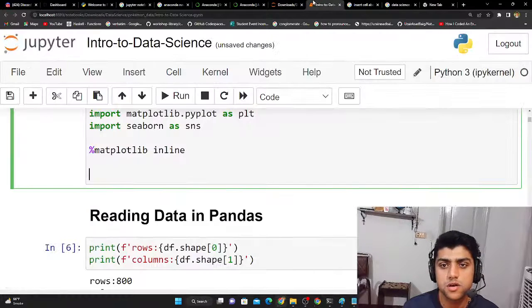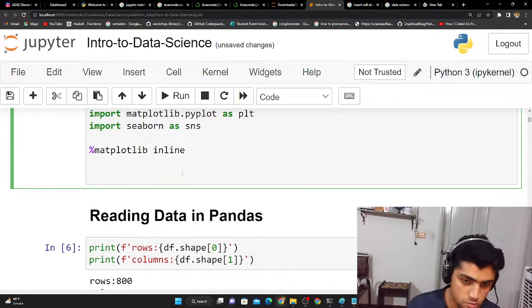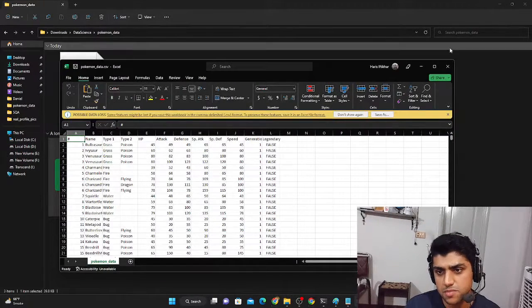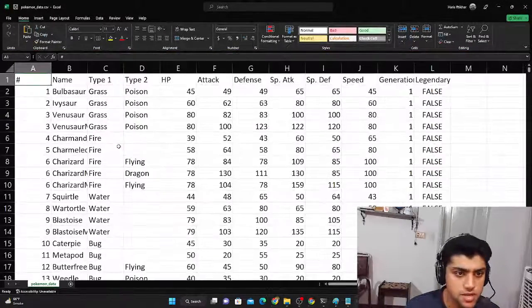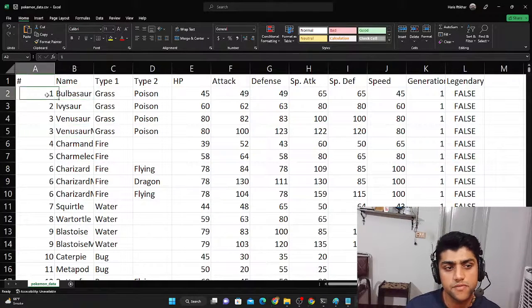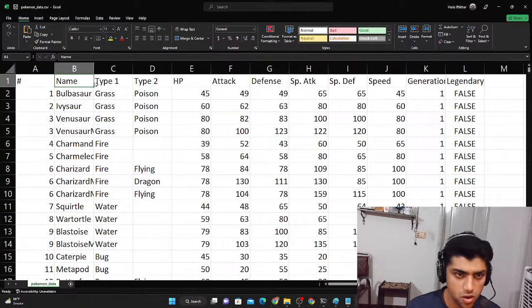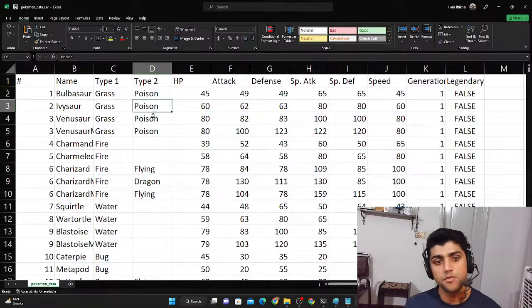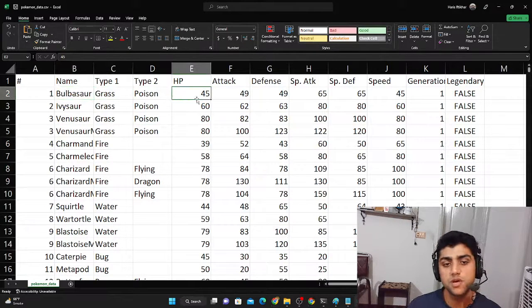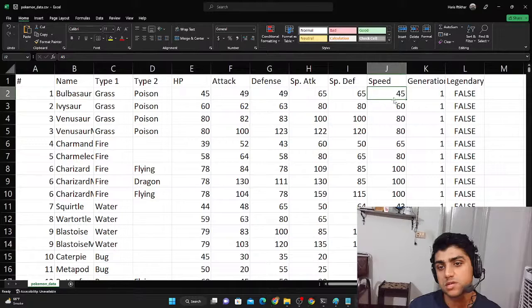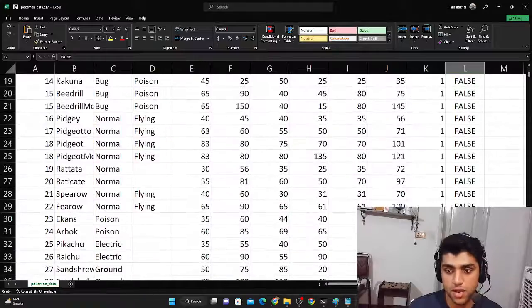I'm going back to this notebook file, and I'm going to try to load this Pokemon data.csv. If I click on it and see it in Excel, it's basically a list of all the Pokemon. We have Bulbasaur, Ivysaur, Venusaur, and you can see columns like name, type 1, which is grass, and type 2, poison. So what's the type of the Pokemon, the HP, the attack level, the defense level, the special attack, the special defense, the speed, and the generation, as well as the legendary column, which tells if the Pokemon is legendary or not.